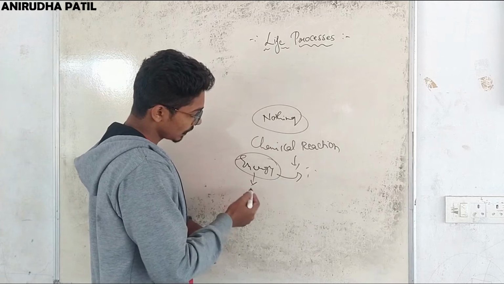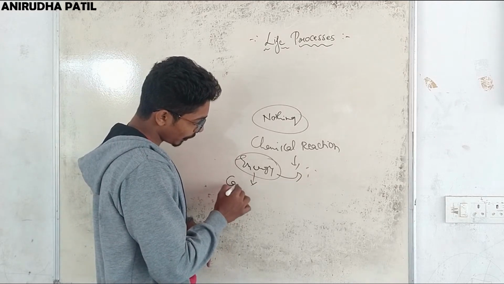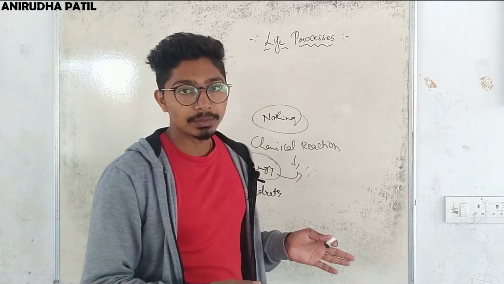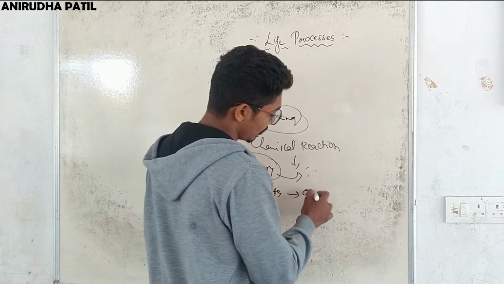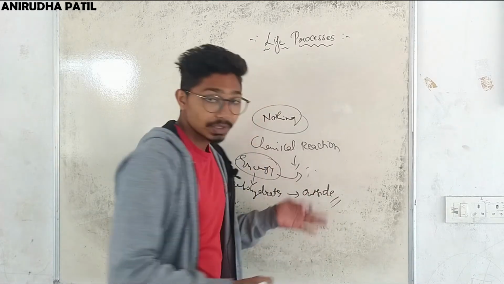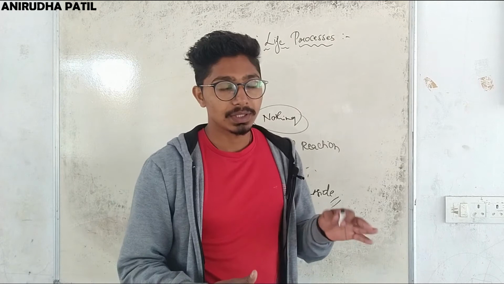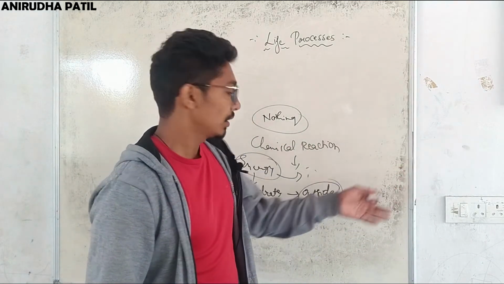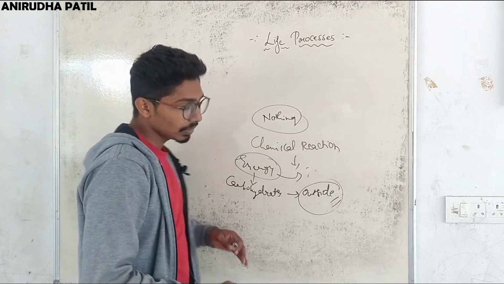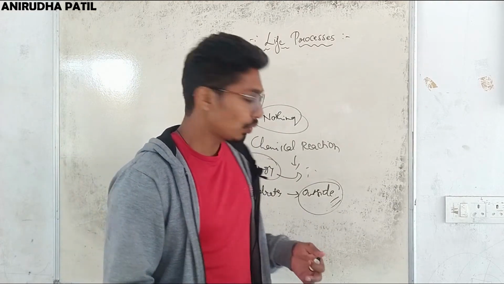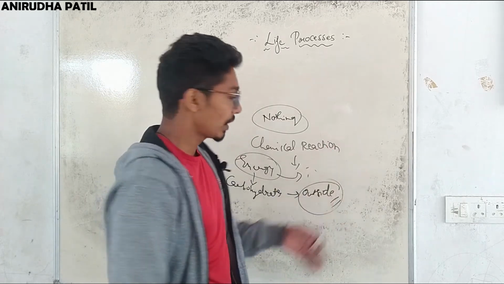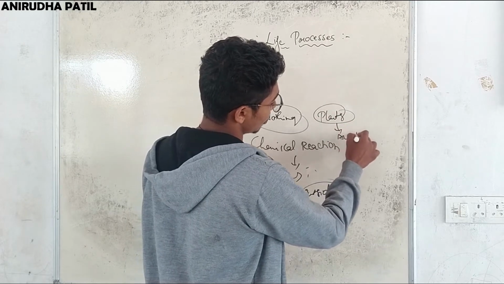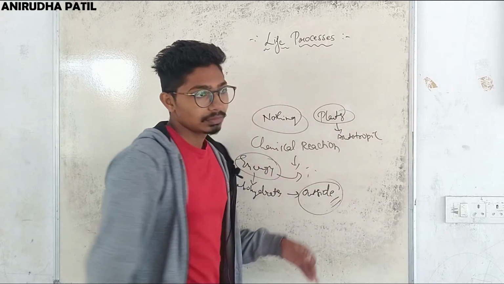Now this energy is present in the form of carbohydrates that we get from carbon components from outside in nature, right? So some organisms, that means multicellular organisms, tend to take carbohydrates from the environment. But there are also other creatures that create their own food. That means they are not dependent on the environment. For example, plants are autotrophic in nature. That means they prepare their own food.